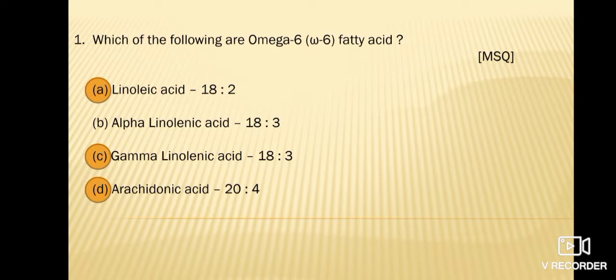Linoleic acid is an 18 carbon fatty acid with two double bonds at the position of 9th and 12th, whereas alpha linolenic acid is an 18 carbon fatty acid with three double bonds at position 9, 12 and 15, whereas gamma linolenic acid is an 18 carbon fatty acid with three double bonds at the position of 6, 9 and 12. Arachidonic acid is a 20 carbon fatty acid with 4 double bonds at the position of 5, 8, 11 and 14.